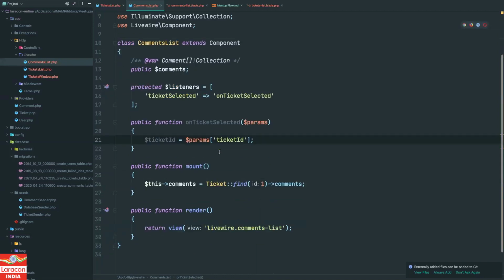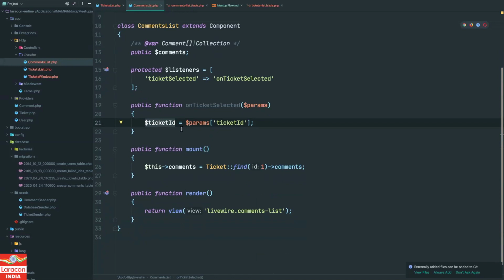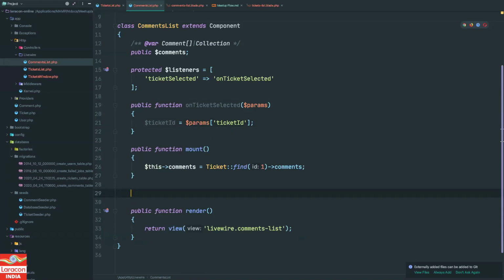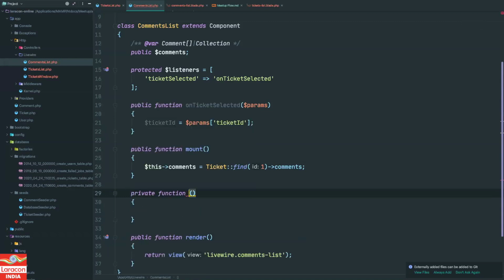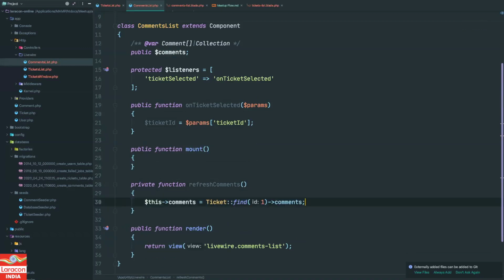Now, what can we do? We already got the ticket ID, so which ticket is selected, we are already getting. Now what we can do is retrieve the comments of this particular ticket and render them. So let's refactor over here a little bit. What I'm going to do is define another private method, like refresh comments. So let's take this code over here and abstract this with ticket ID.